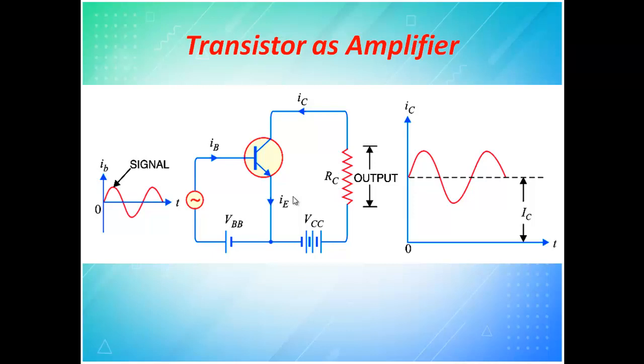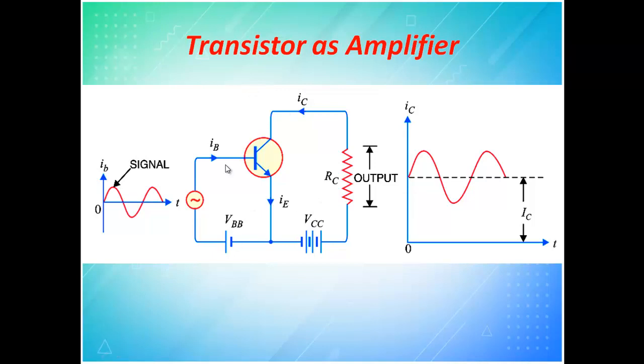The word common here: there are only 3 terminals, base, emitter and collector, and one is kept common between the other two. In this circuit, on this side you have the base, and the closing path is done with the emitter. Similarly, the collector shares this emitter. So emitter is now common between the base and the collector. This is the configuration.